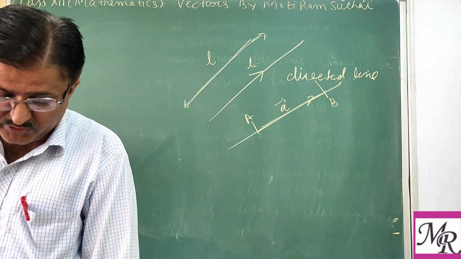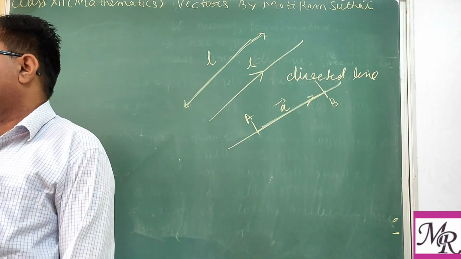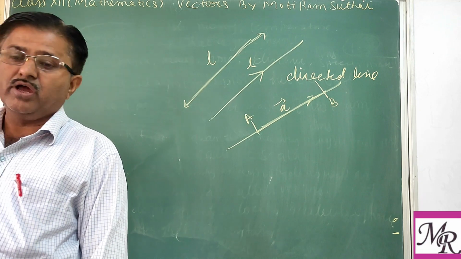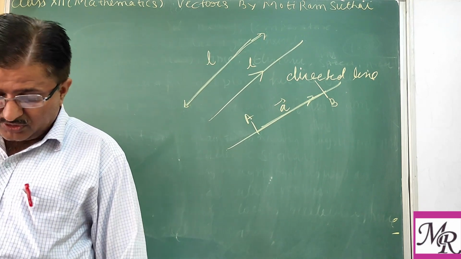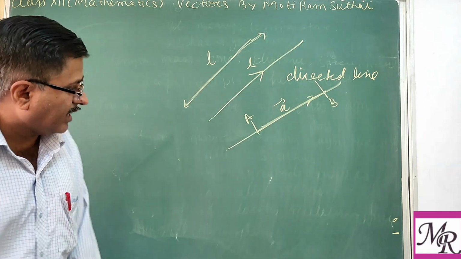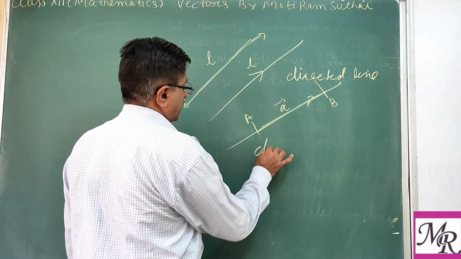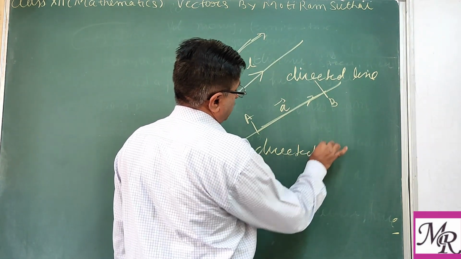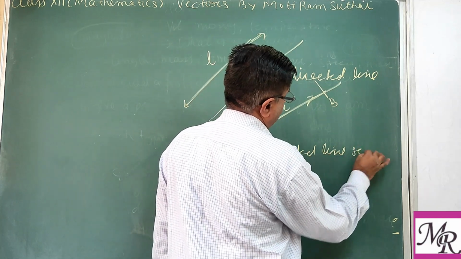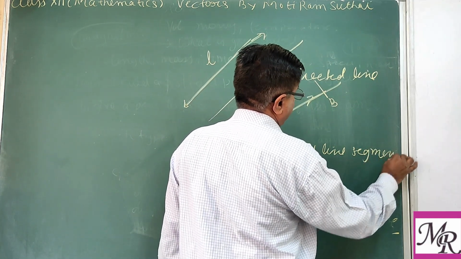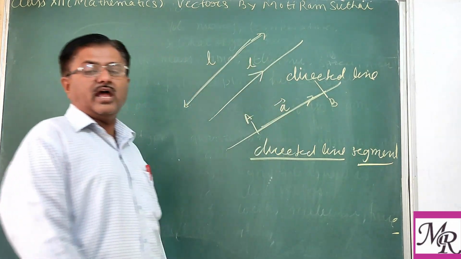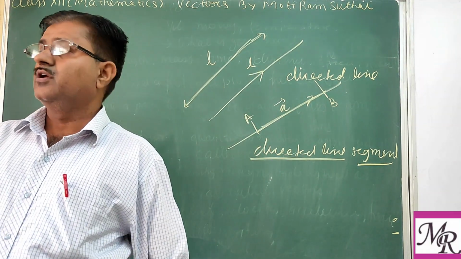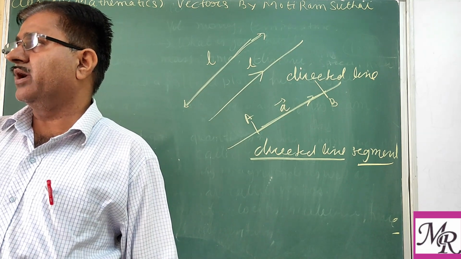Then a magnitude is prescribed on the line L. So there will be a magnitude prescribed on a line. So we call this a directed line segment. A directed line segment has a fixed length or fixed value or magnitude.